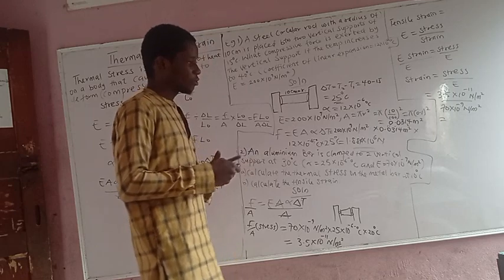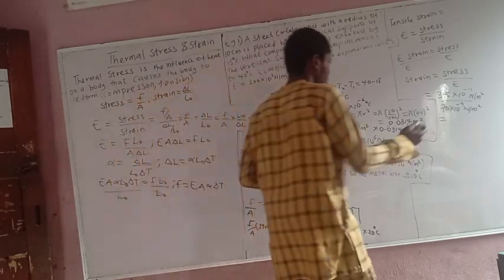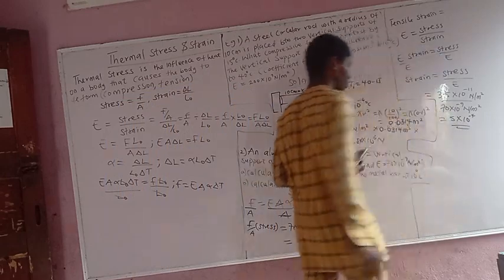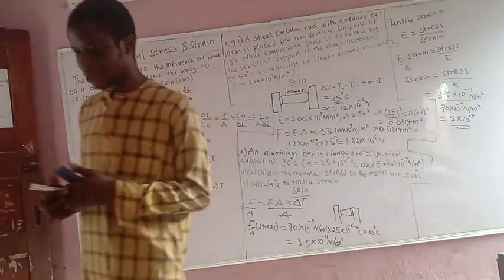We have 5 times 10 to the power minus 4. So that will be our answer.